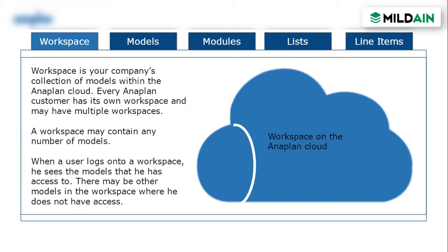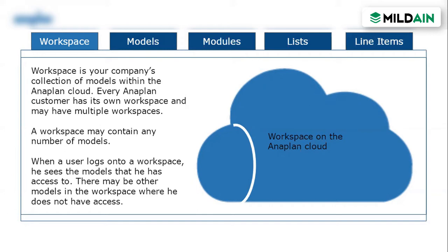Okay, yeah, cool. So basically the Anaplan fundamentals comprise five things. As soon as anyone talks about Anaplan, these five things should come up: the workspace, and within the workspace there will be multiple models, and within the model there will be multiple modules, and within a module there will be lists, and within the lists there will be a line item. So this is the hierarchy, or the building blocks, of Anaplan.